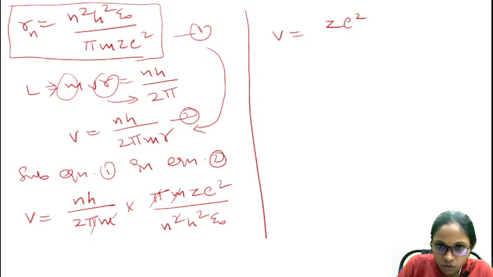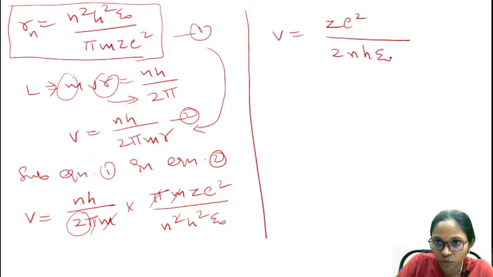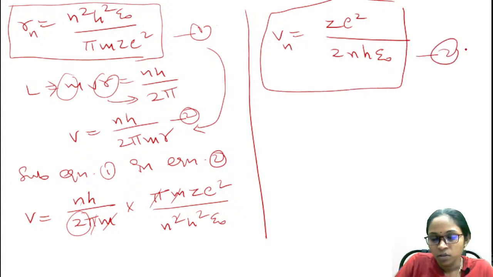And also cancelled, z e square by 2. We are left with 1 n and h, 2 n h epsilon naught. This is the velocity equation for nth orbit. Keep it in a box. These equations, equation number 1 and equation number 3. This is equation number 3.